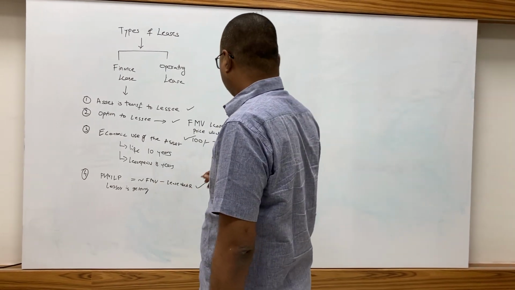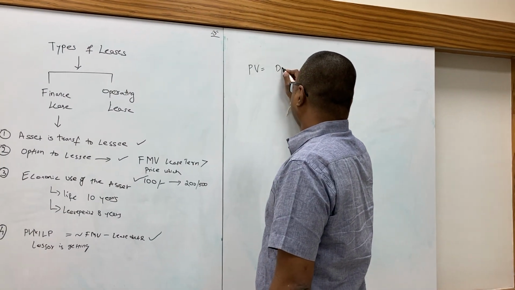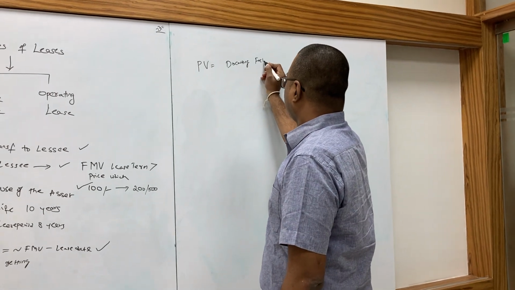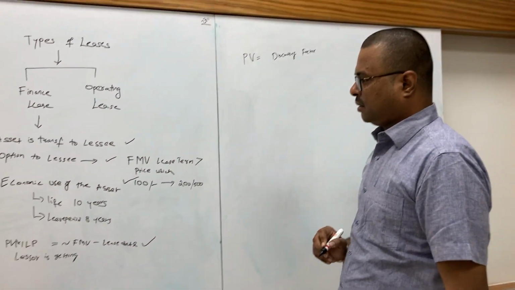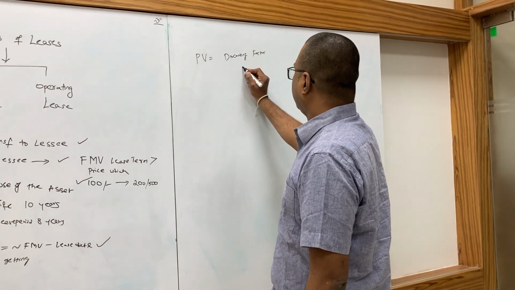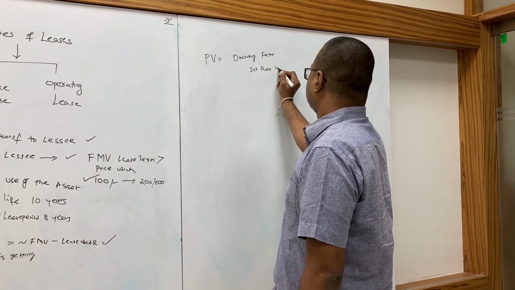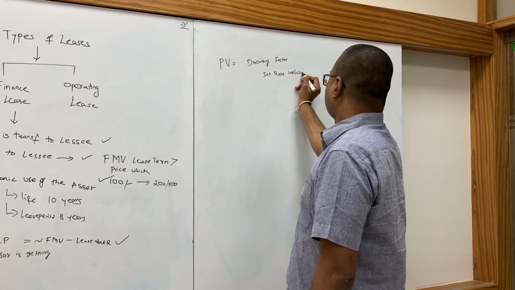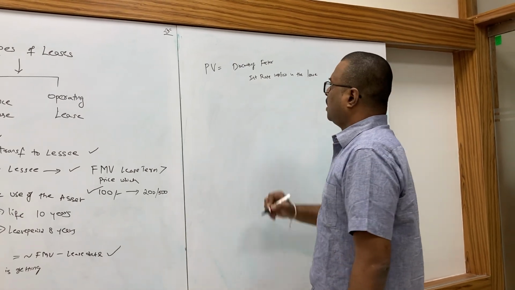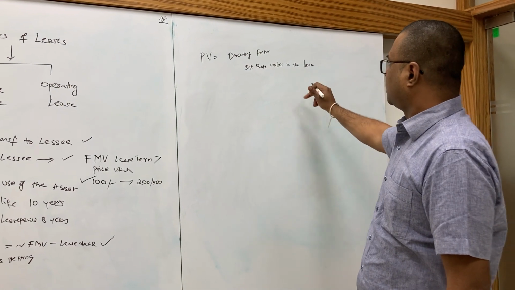Now here, how will you calculate the present value? With the discounting factor. So what should be the discounting factor? The discounting factor is the interest rate implicit in the lease.